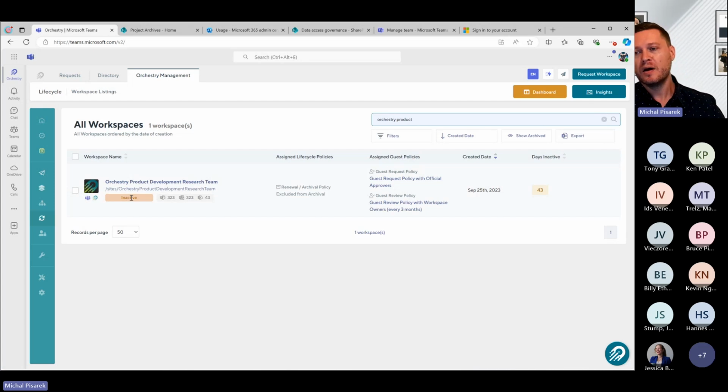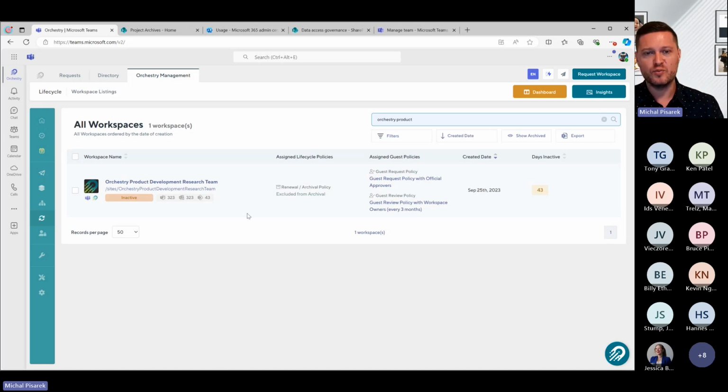Now, how do we do that? Orchestry has a really powerful capability that every night we'll go and look at your teams, your team sites, your SharePoint sites, and we can tell you exactly the last time, let's say for a team, that team's component of that team was used, conversations, reactions, or replies within the channel. We can tell you the last time the mailbox was used within that group for that team. We can tell you the last time the calendar was used, if it was used, and we can also tell you the last time the SharePoint site had activity as well. So again, instead of you having to go to multiple different admin centers, we can bring all of that together and we can help you understand the usage of this overall thing.